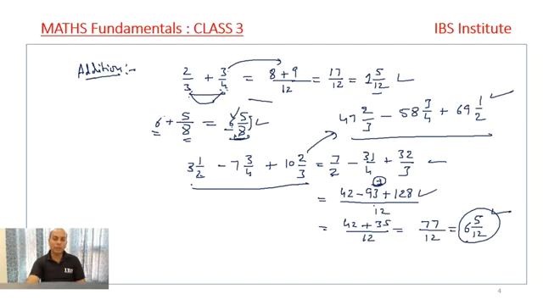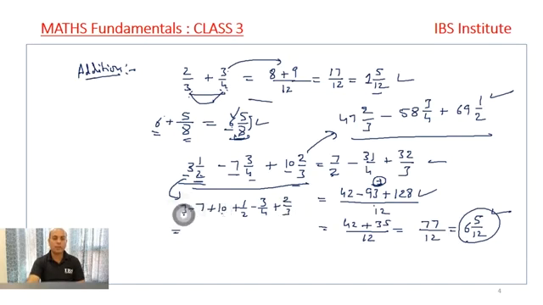Let's look here. What is 3 1 by 2? 3 1 by 2 means 3 is a complete number and 1 by 2 is a fraction. So what we do over here, we write 3, this is a complete number. This minus 7 is there, I write minus 7. Then this plus 10 is there, I write plus 10. Plus, I write the fractional part separately, 1 by 2 minus 3 by 4 plus 2 by 3.